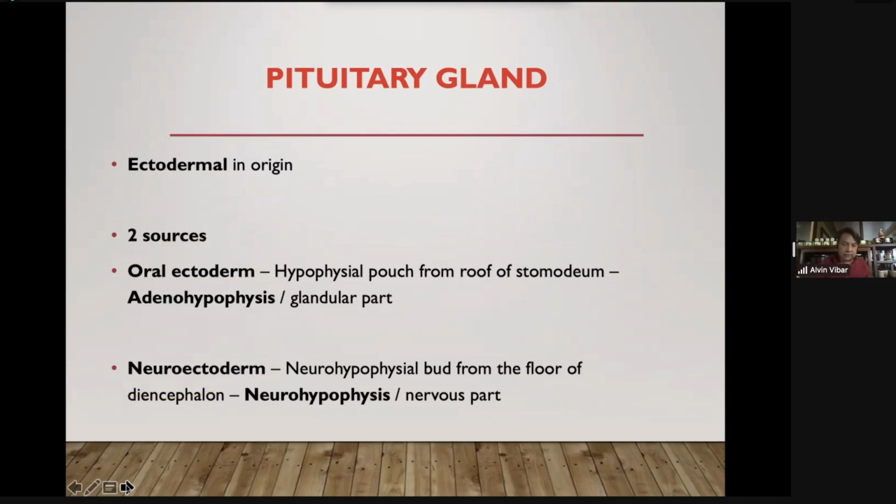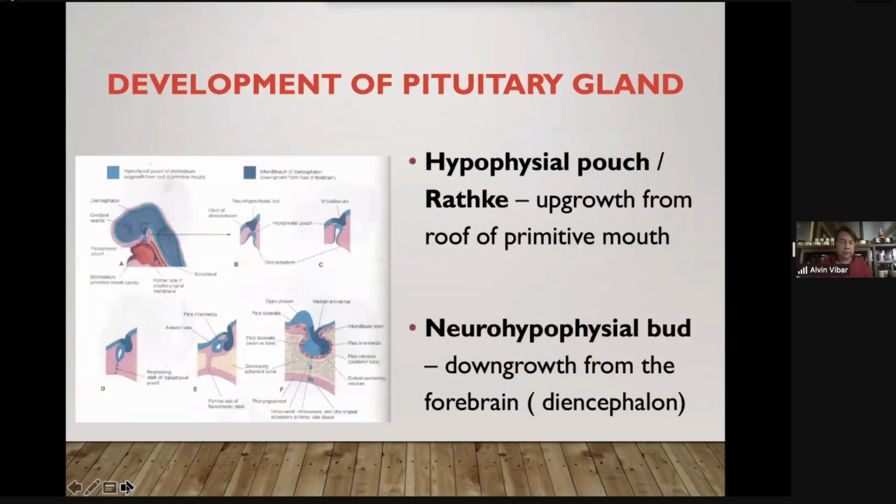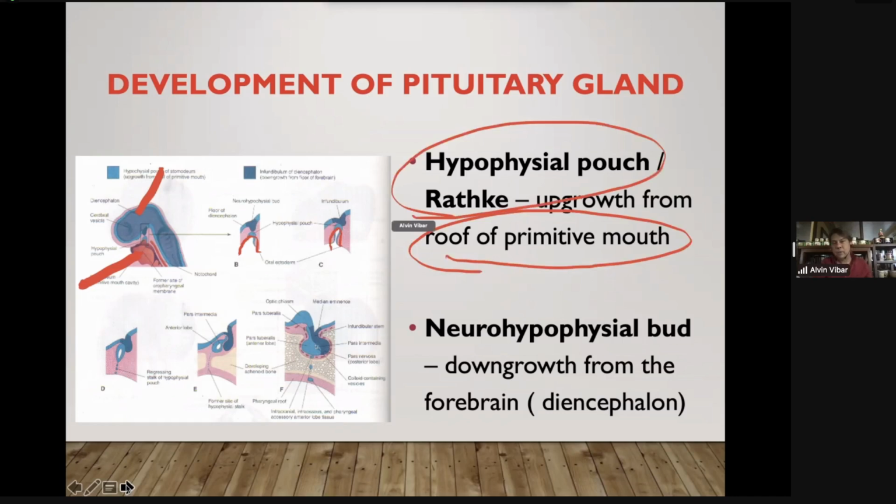Okay, again, let's have a picture to remember that. So here, this is the developing mouth, this is the developing brain, diencephalon to be specific. From the roof of the primitive mouth, an upgrowth, you have the development of Rathke's or hypophyseal pouch, which eventually will become the anterior pituitary.